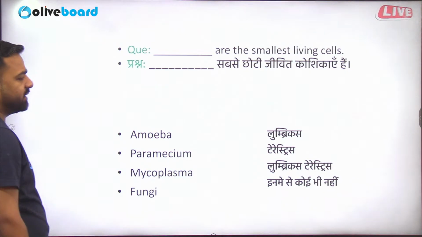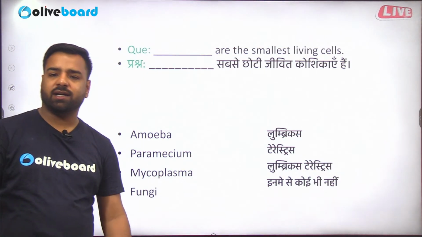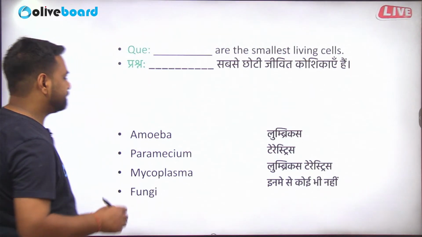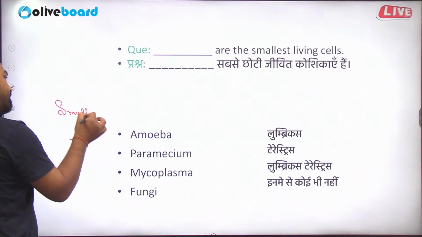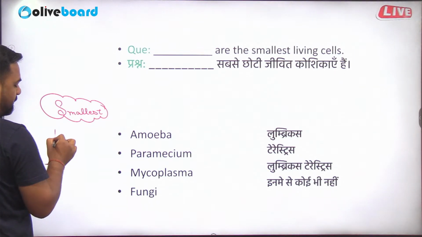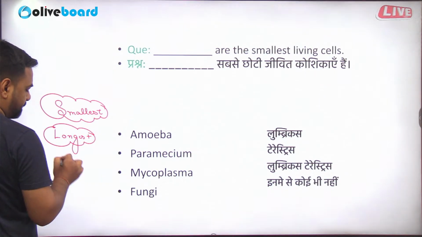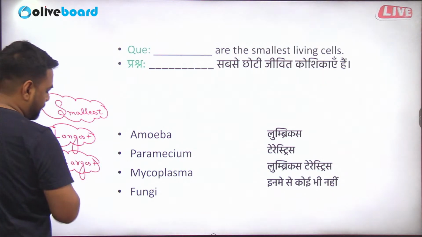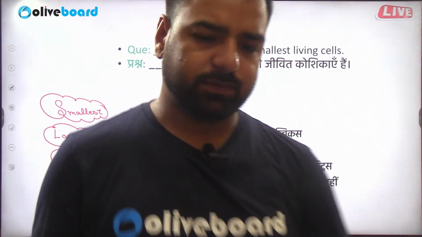Dash are the smallest living cells. Guys, is it amoeba, paramecium, mycoplasma or fungi? What should be the correct answer? Talking about these living cells, please remember the smallest cell, the longest cell and the largest cell. You need to know about all these three things. So please tell me what should be the correct answer for the same. Waiting for the answer.